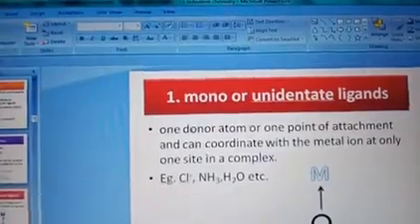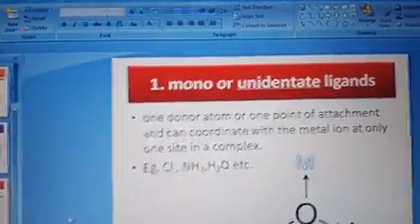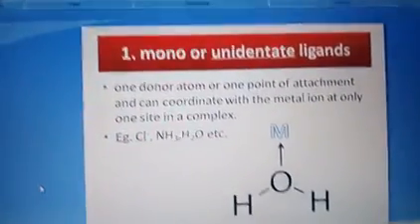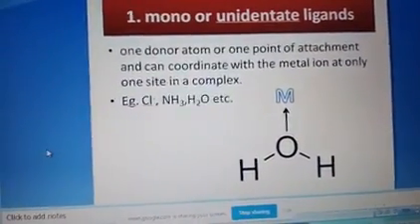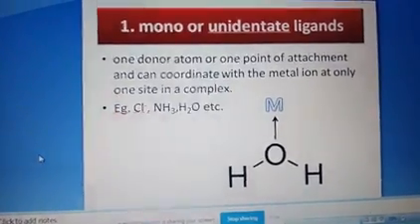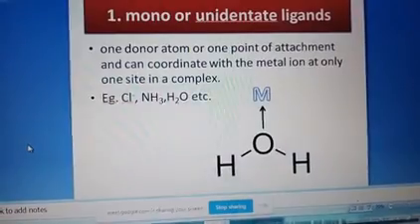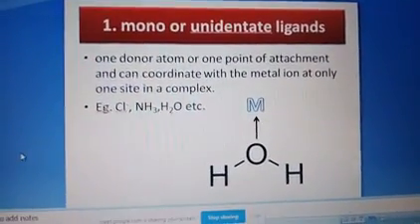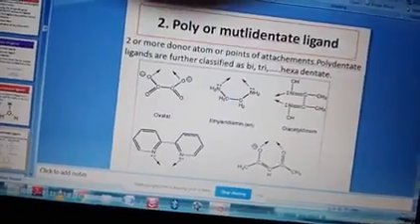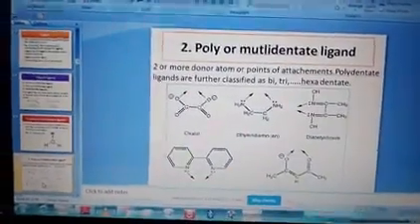Here water can join with O only, so only one joining is there, that is why it is called a monodentate ligand. एक जो डोनर साइड है उसमें ही ज्वाइन करें. ठीक है. Next slide is about the polydentate ligands.